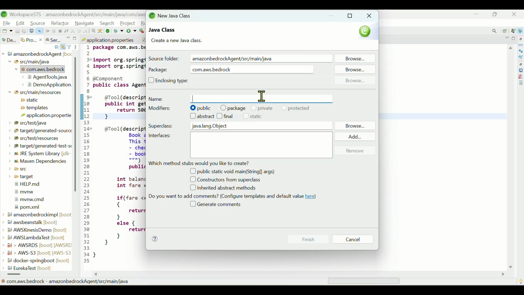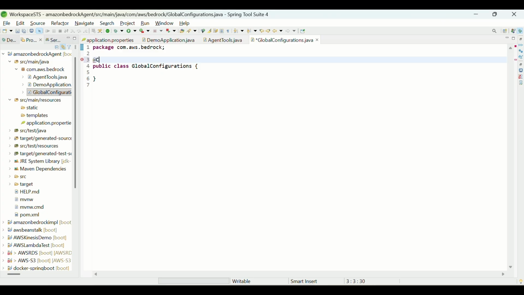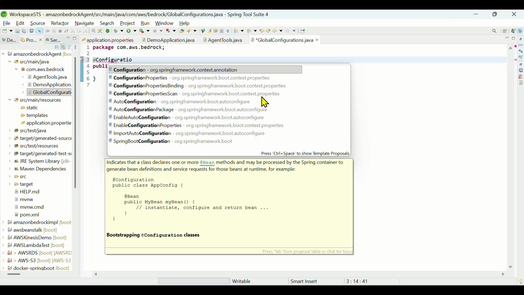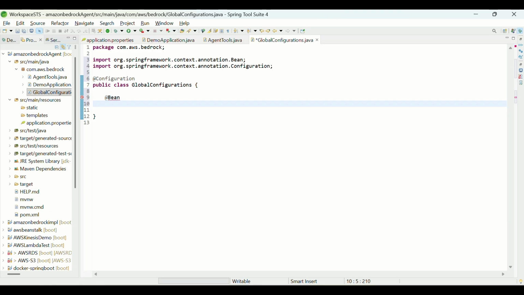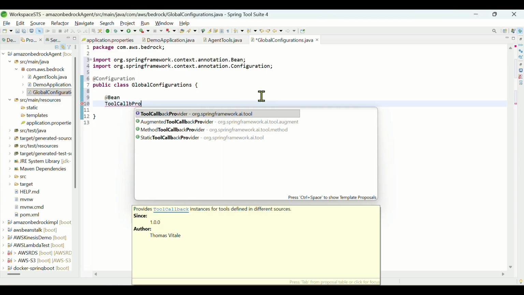So we can do it for global configurations, and mark this @Configuration. Yeah, now it's working. Autocomplete and prompts are always helpful to code faster. So we have the @Bean, and I have the tool callback provider.